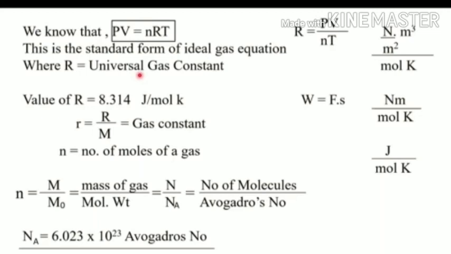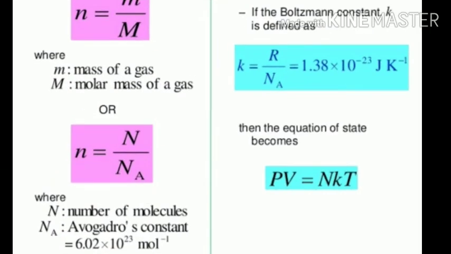Then in this ideal gas equation, temperature must be in unit Kelvin. Then capital R is constant and Na is constant, and this ratio R upon Na is also constant, and this constant is denoted by letter K, or K suffix B, Kb. Kb is called the Boltzmann constant.